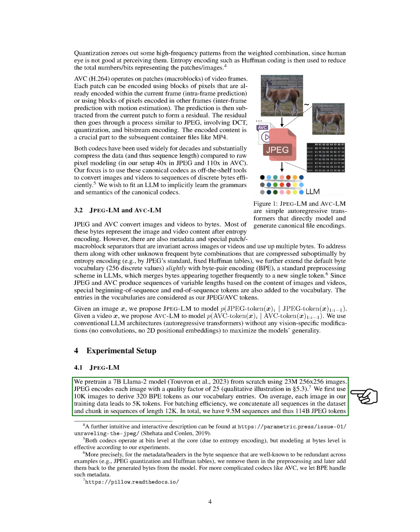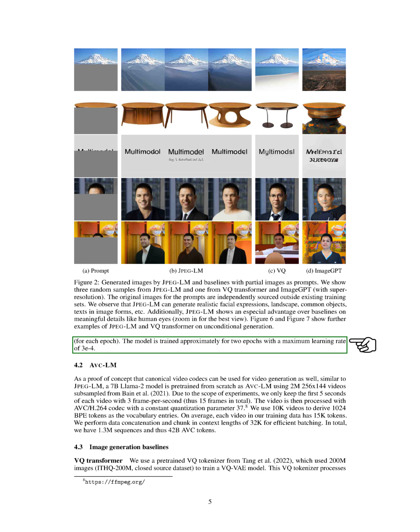In our experimental setup for JPEG-LM, we pre-train a 7 billion parameter Llama 2 model from scratch using 23,256 by 256 images, encoding each with a quality factor of 25. We derive 320 BPE tokens from 10,000 images, with each image averaging 5,000 tokens. For efficiency, we concatenate all sequences and chunk them into lengths of 12,000, resulting in 9.5 million sequences and 114 billion JPEG tokens for each training epoch. We train the model for about 2 epochs with a maximum learning rate of 0.0003.